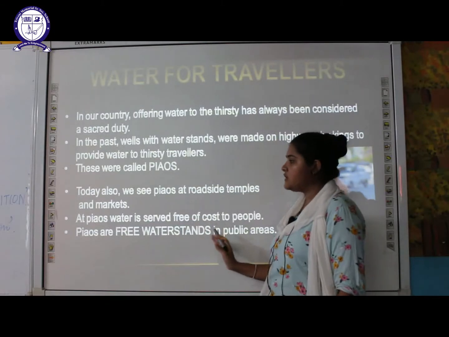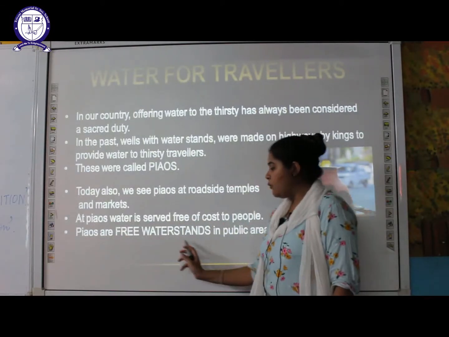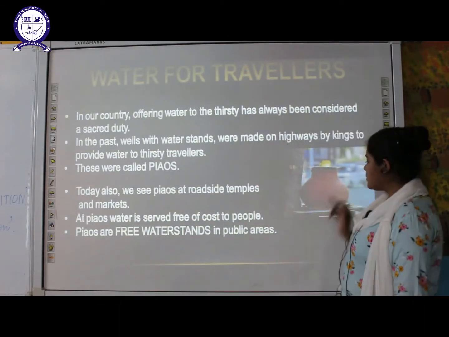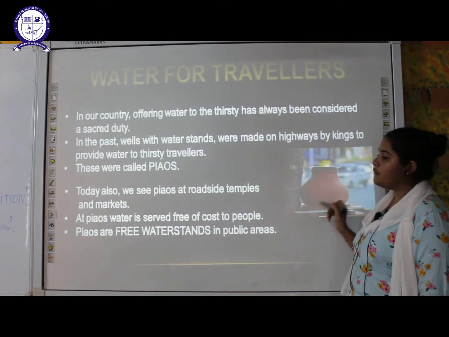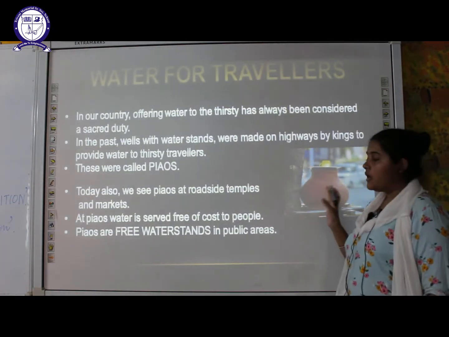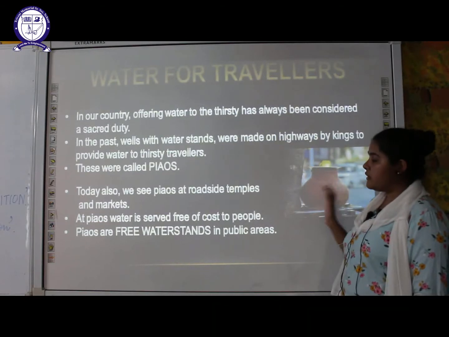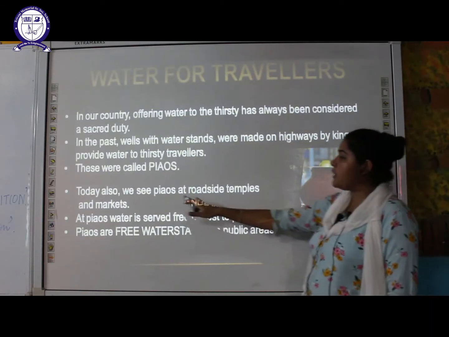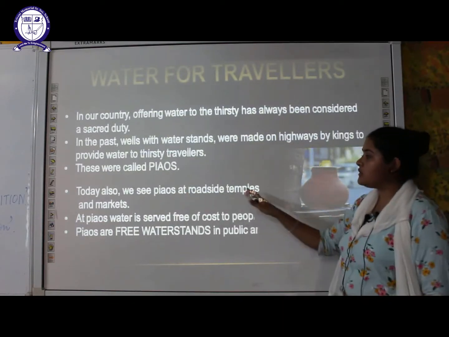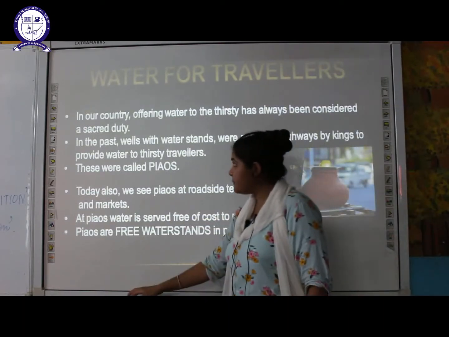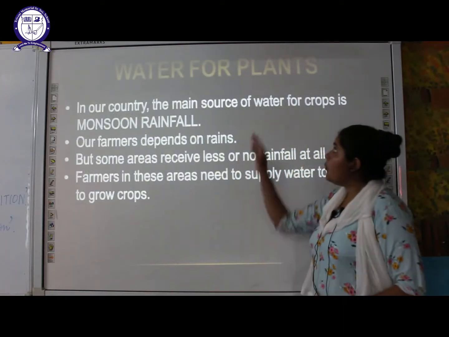This is free of cost. So these pyaus are free water stands in the public area. You might have observed such kind of pyaus. They are also found right now at roadside temples and market areas.